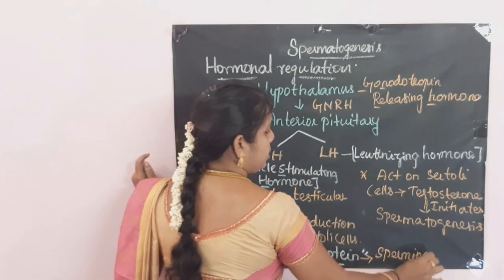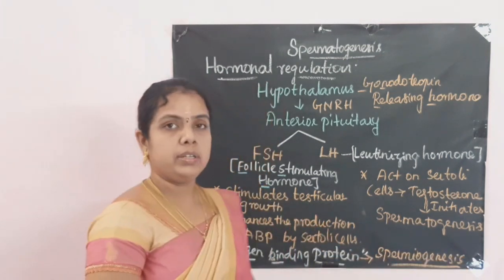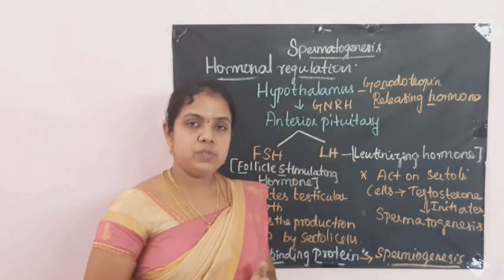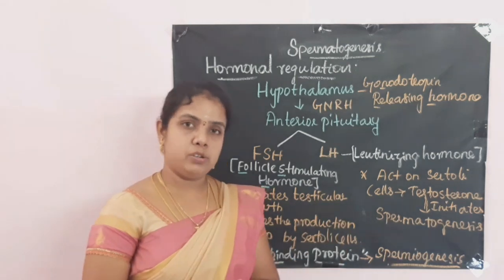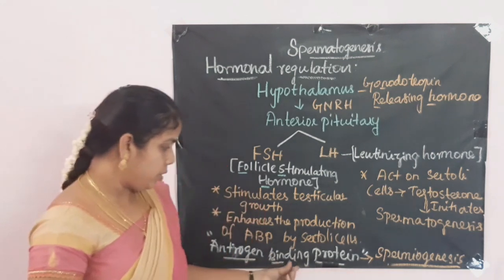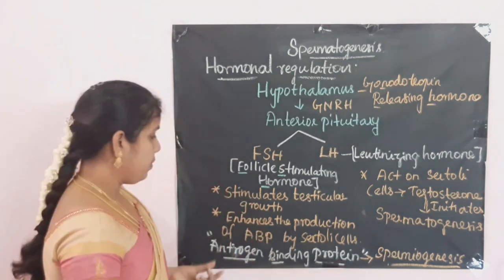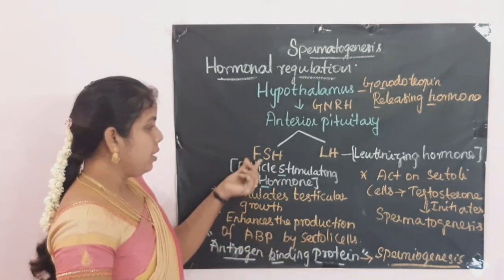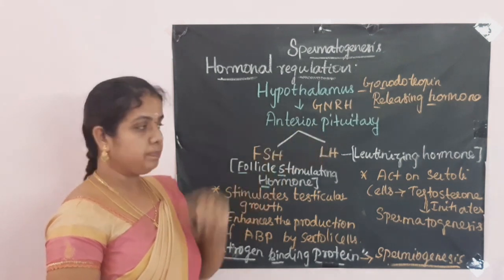Just before, we discussed that spermiogenesis is the step involved in spermatogenesis in which spermatids are transformed into mature spermatozoa after undergoing many anatomical changes. So the spermiogenesis process is also initiated by androgen binding protein, which is secreted by the Sertoli cells due to the stimulation of FSH from the anterior pituitary.